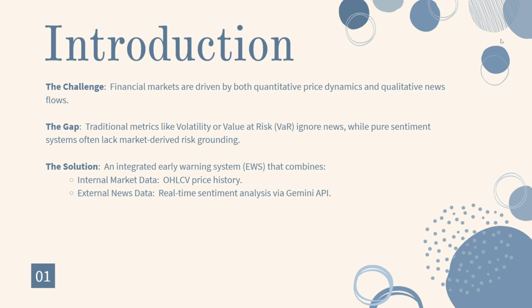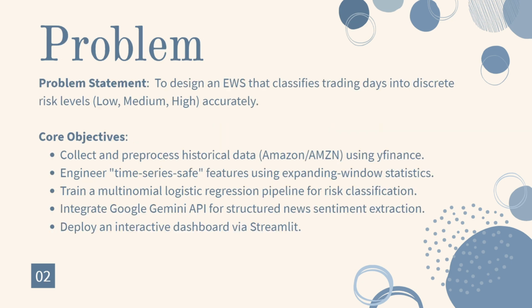To build an effective early warning system, we need to use a machine learning model to analyze the financial stock market data and also the news articles to predict the risk. The advantage of this model is that it takes into consideration both internal data, that is the stock market data, and external data, that is the data collected in real time from the various articles present online on the web.